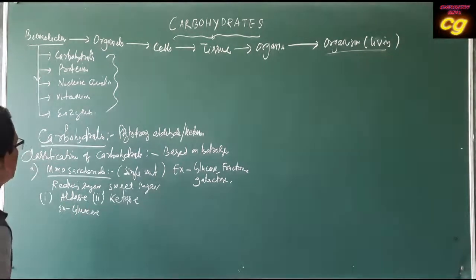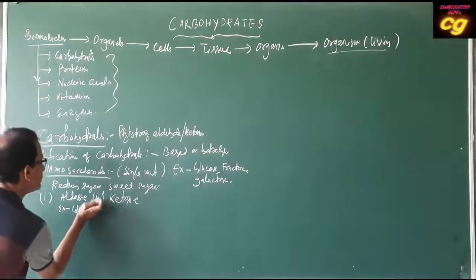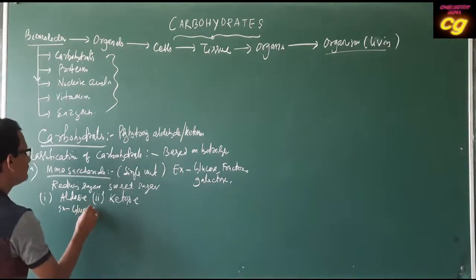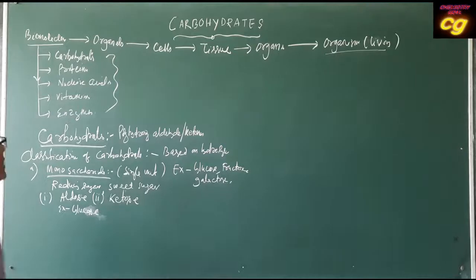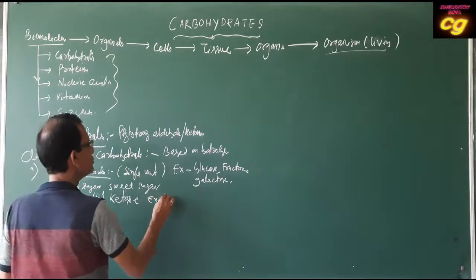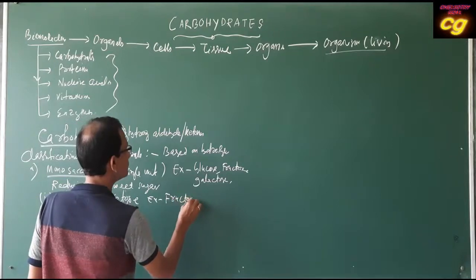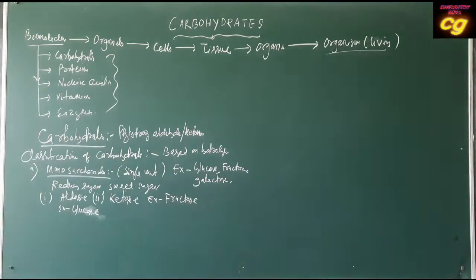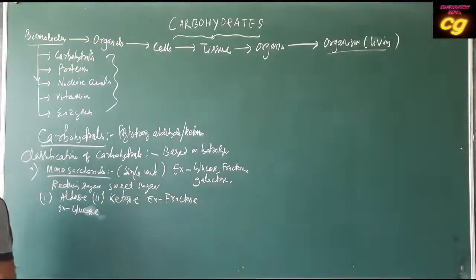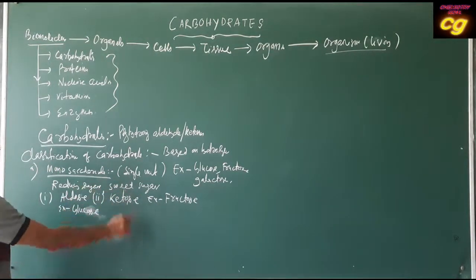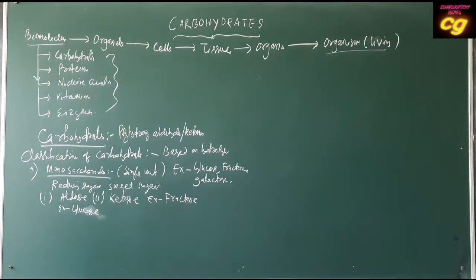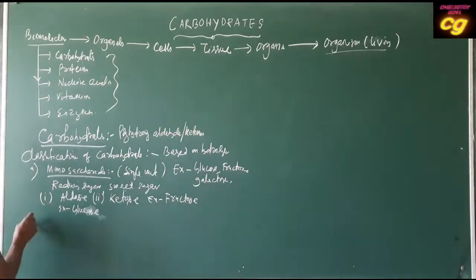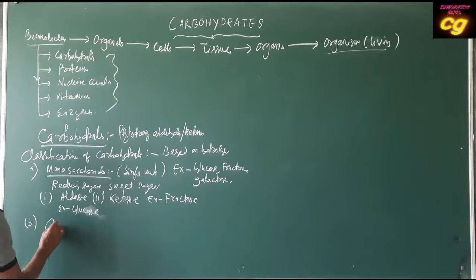Glucose is an aldose, and a ketose example is fructose, having a ketone group. So monosaccharides are single units which cannot be hydrolyzed, and all are called reducing sugars or sweet sugars.